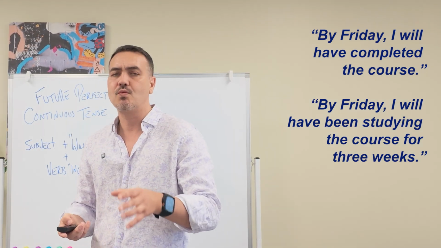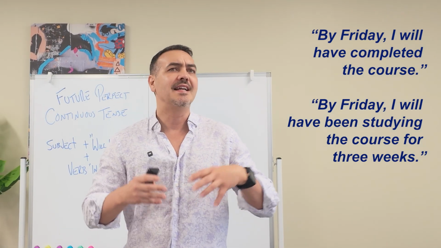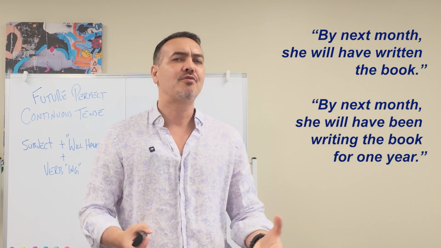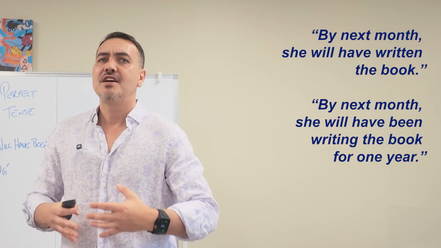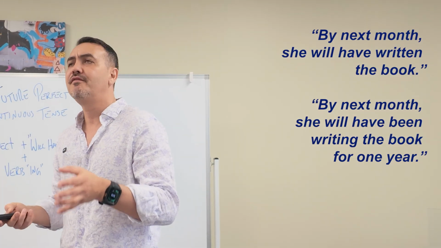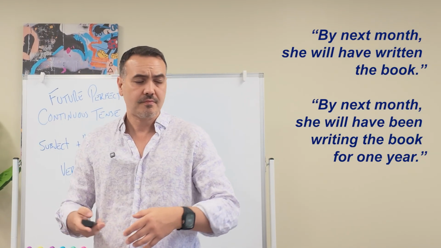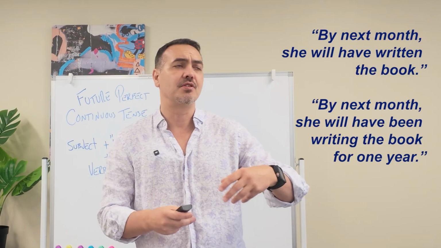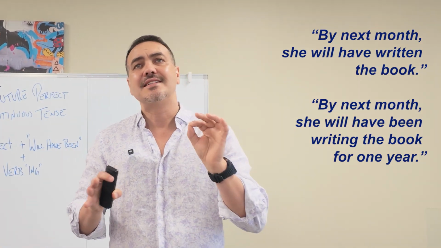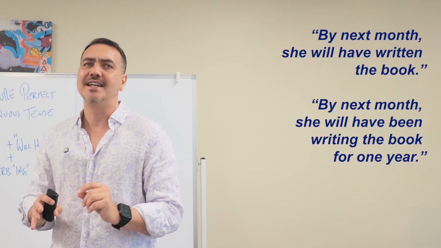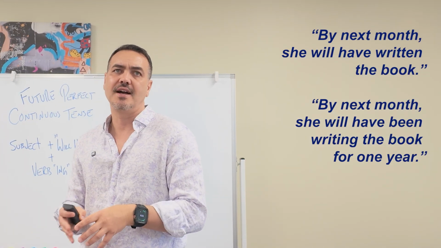Okay? Here's one more comparison. By next month, she will have written the book. And then you have, by next month, she will have been writing the book for 1 year. The first sentence tells us the book will be finished, okay? The second sentence tells us how long the writing activity has continued, okay?